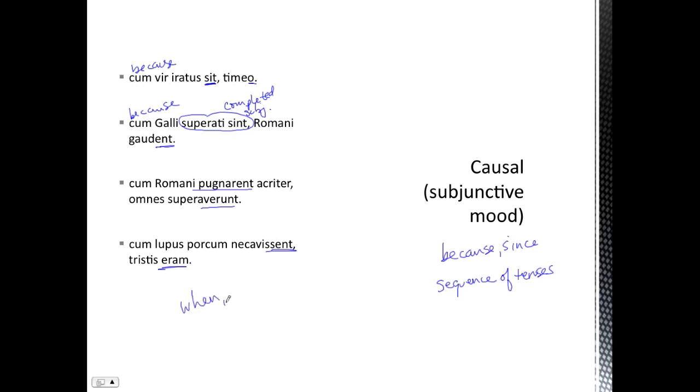So we've done when, and we've done because. In between here is what's known as circumstantial. This is both temporal and causal at the same time. And we're going to use the indicative if the main verb is present or future.